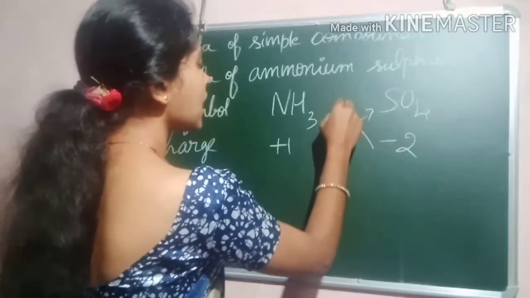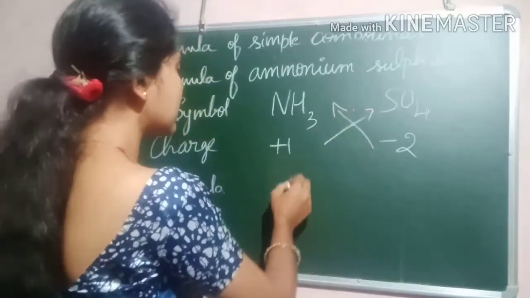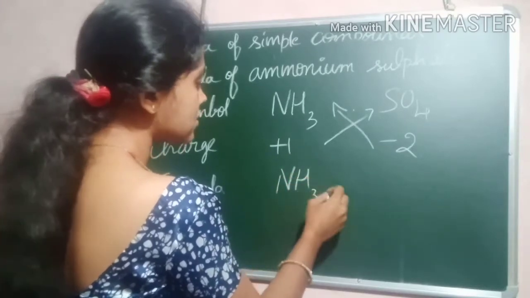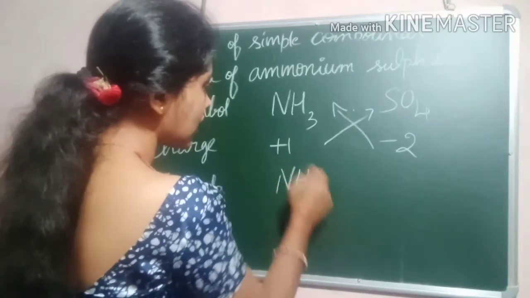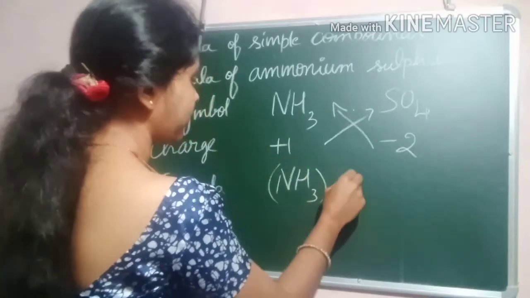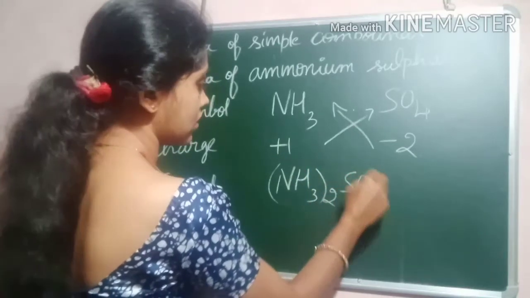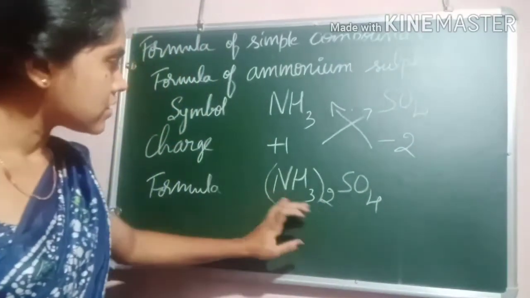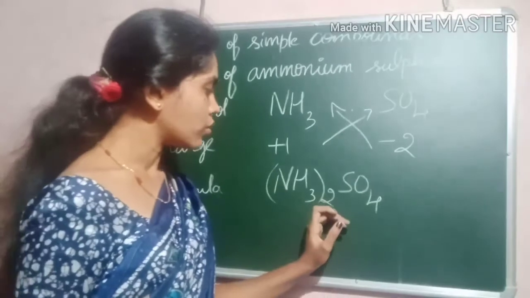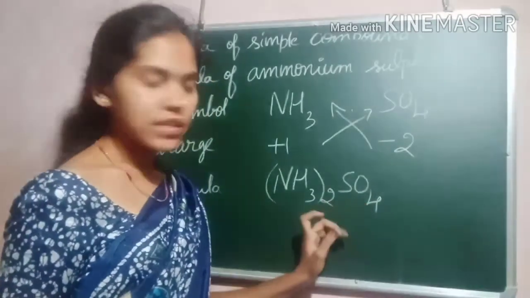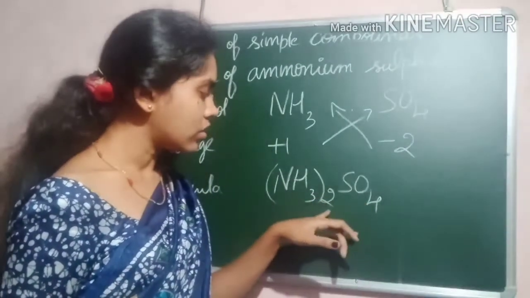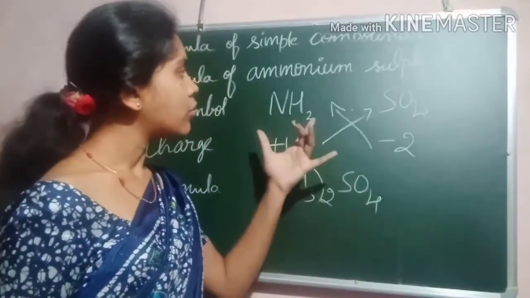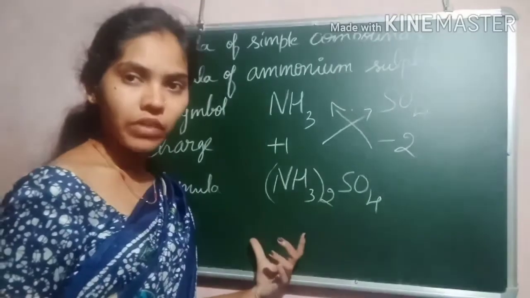So when you write the chemical formula, their charges get exchanged. Got it? NH4 in the bracket 2, then SO4. This is how ammonium sulfate can be written in the formula.